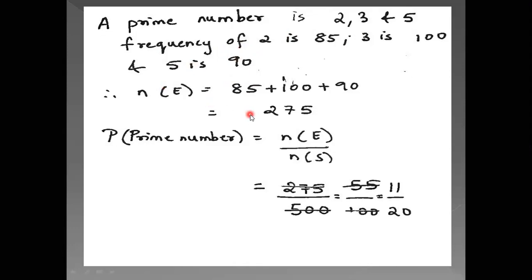So your number of events will be 85 plus 100 plus 90, that is 275. And therefore probability that it is a prime number is number of events upon number of sample space, that is 275 upon 500. When you cut it, 5 5s are 25, 5 20s are 100. So your answer is 11 upon 20. So that is the probability that it is a prime number.